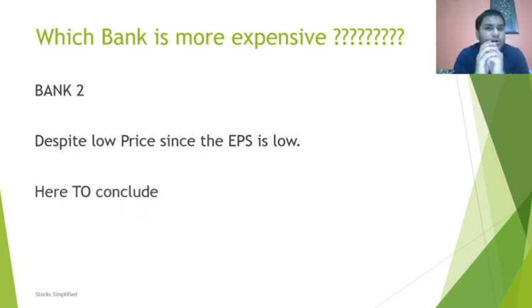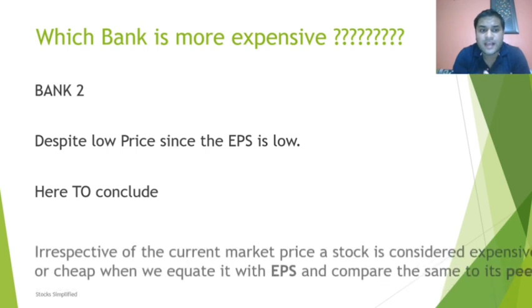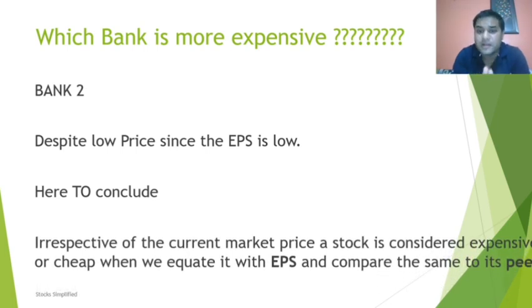So here, if we want to conclude, we can say that irrespective of the current market price of a stock, a share is considered expensive or cheap only when we equate it with the EPS. There has to be a mathematical equation between the two. So when we equate price with the EPS and compare it to the same peers, this is very important.